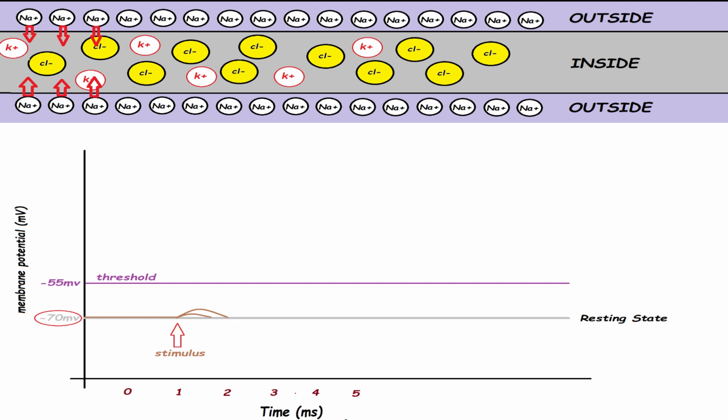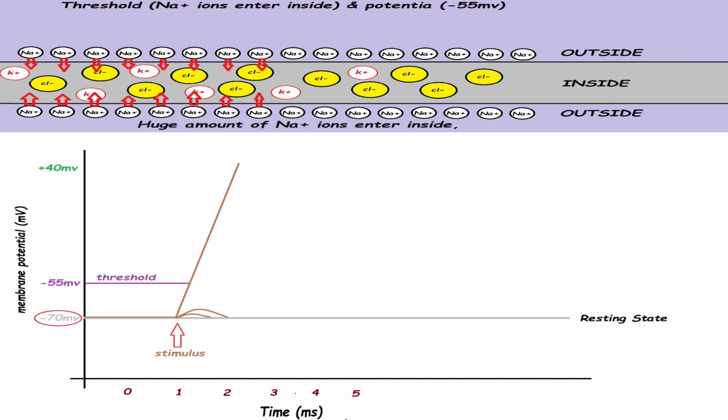So, it will not produce threshold at all. But when due to the stimulation more sodium ion will enter and the potential level will be changed from minus 55 mV to plus 40 mV, then that stimulation is recognized as threshold in neurofibril.